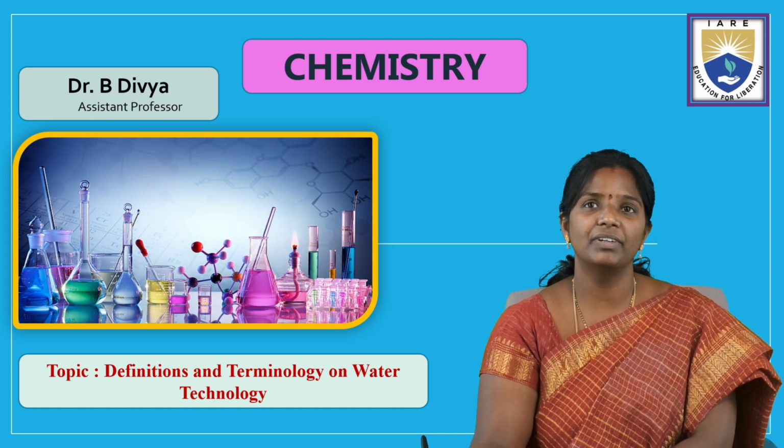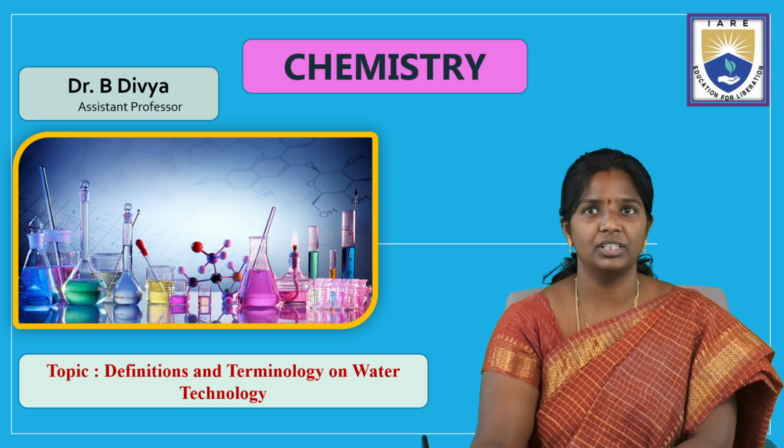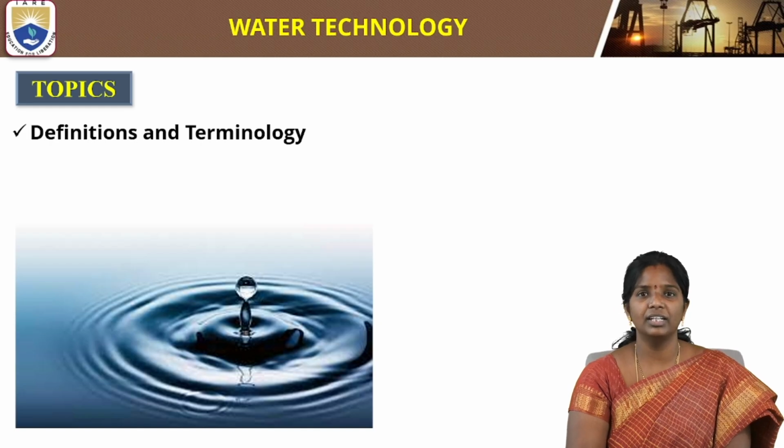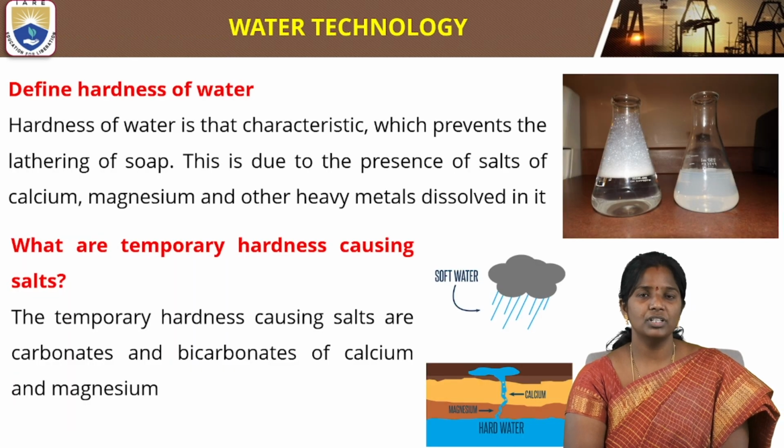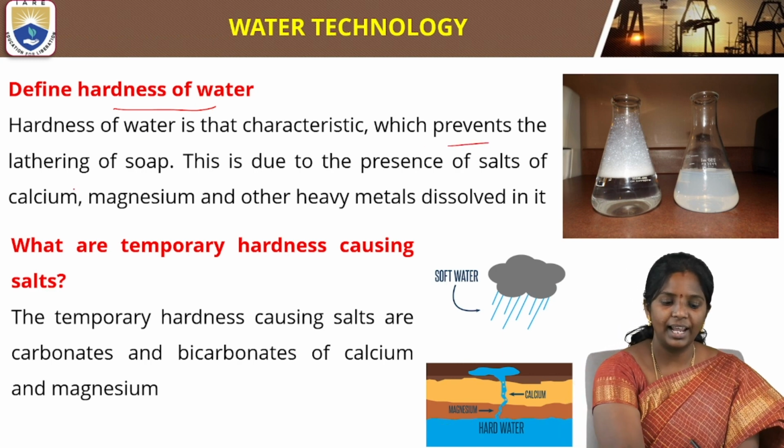So in this session, we will discuss the terms and definitions for the water technology that includes different terminology and definitions that are used in this module. So first one is the hardness of water. So what is the hardness of water? Hardness of water is the characteristic which prevents the lathering of soap.